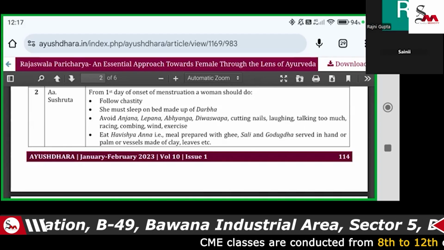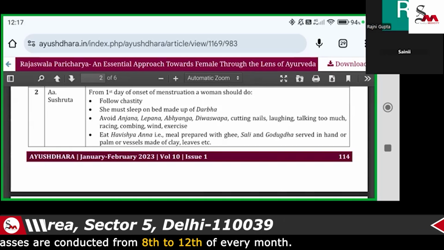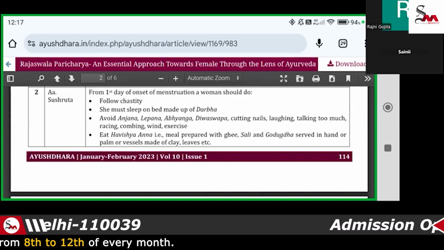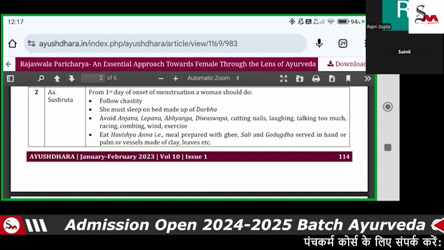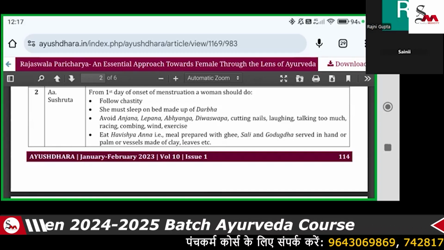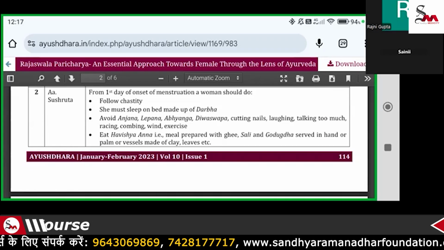So in that condition, we have to explain to the patient that they should not go for full abhyanga, lepana, and anjana. They can take a body wash and apply some moisturizer on their body.